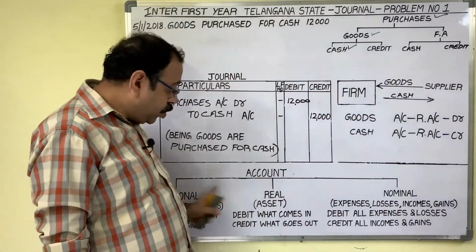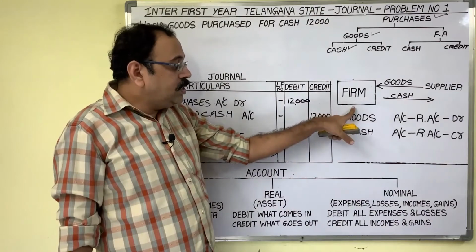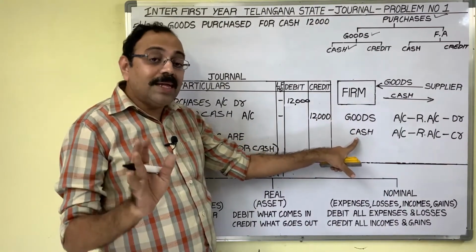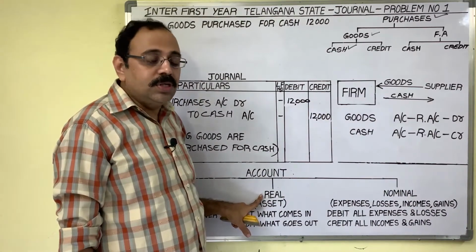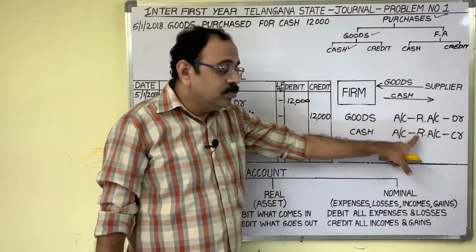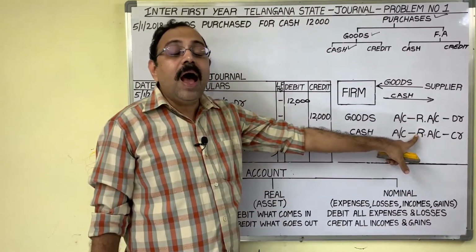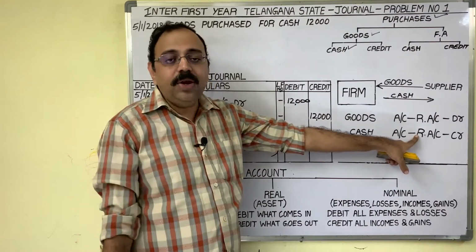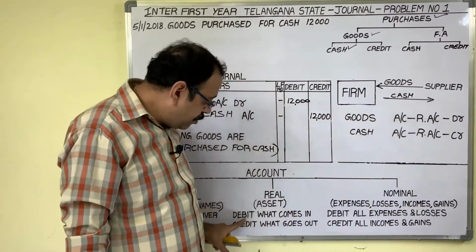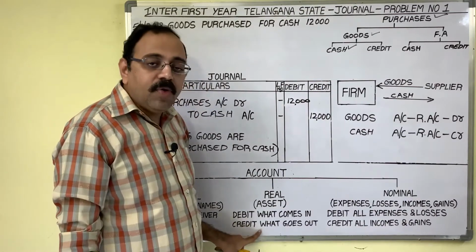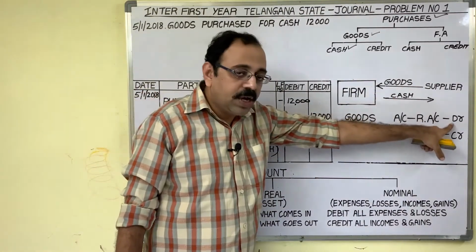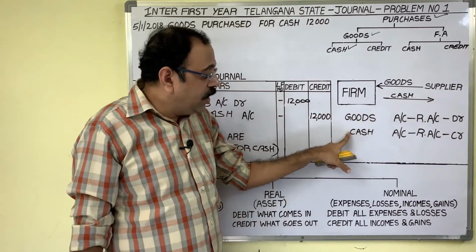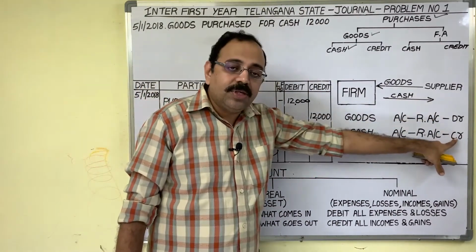Second step, grouping. Goods, cash, both are assets. Assets come under real account. So both are real accounts. Third step, apply the double entry rules. Debit what comes in, credit what goes out. Goods are coming, so debit goods account. Cash is going, credit cash account.